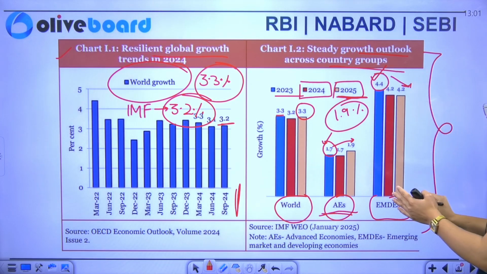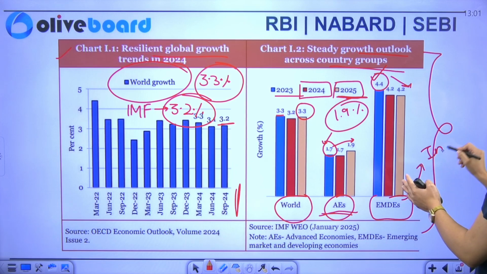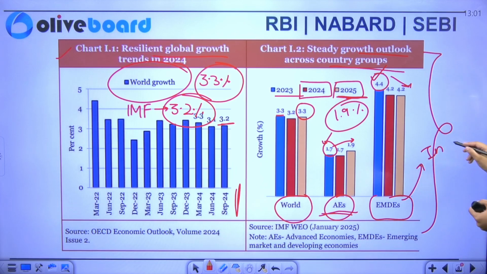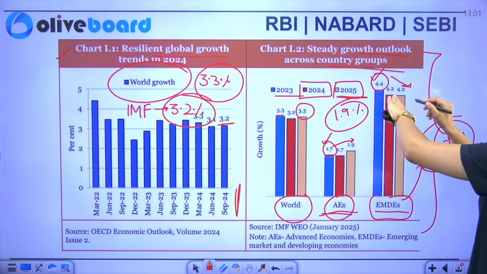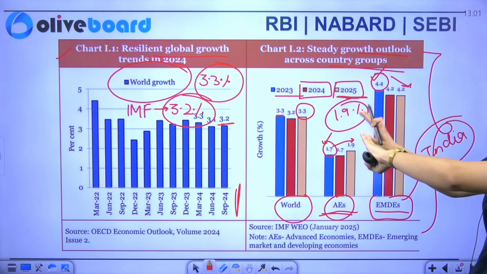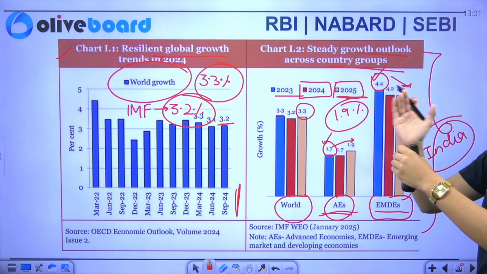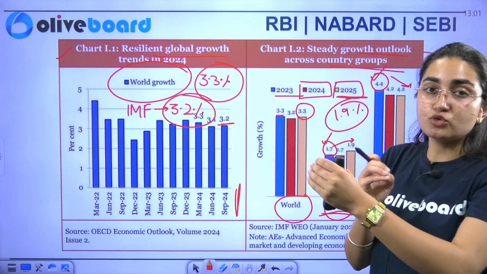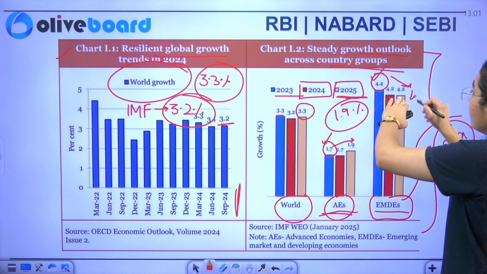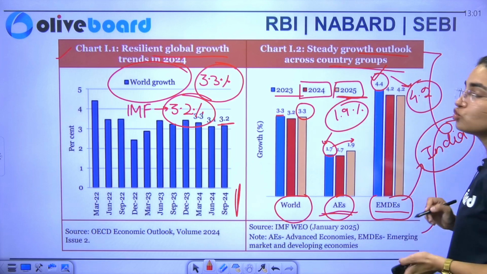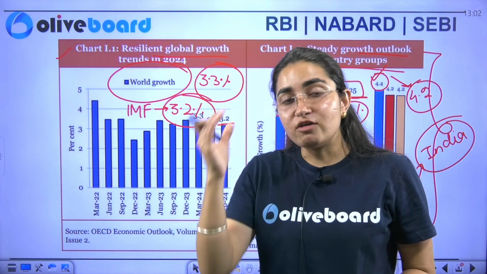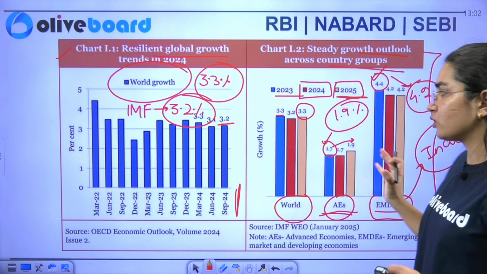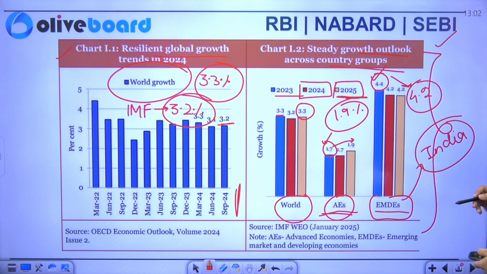If I talk about emerging markets, India is a part of it. Okay, India comes under EMDEs. So you will see that there is a dip here. In 2023, the growth was 4.4%. But if I talk about 2025, there is a dip to 4.2%. So this is how the growth aspect has been covered by the economic survey in this particular chart. This gives you the entire insight about the growth aspect.